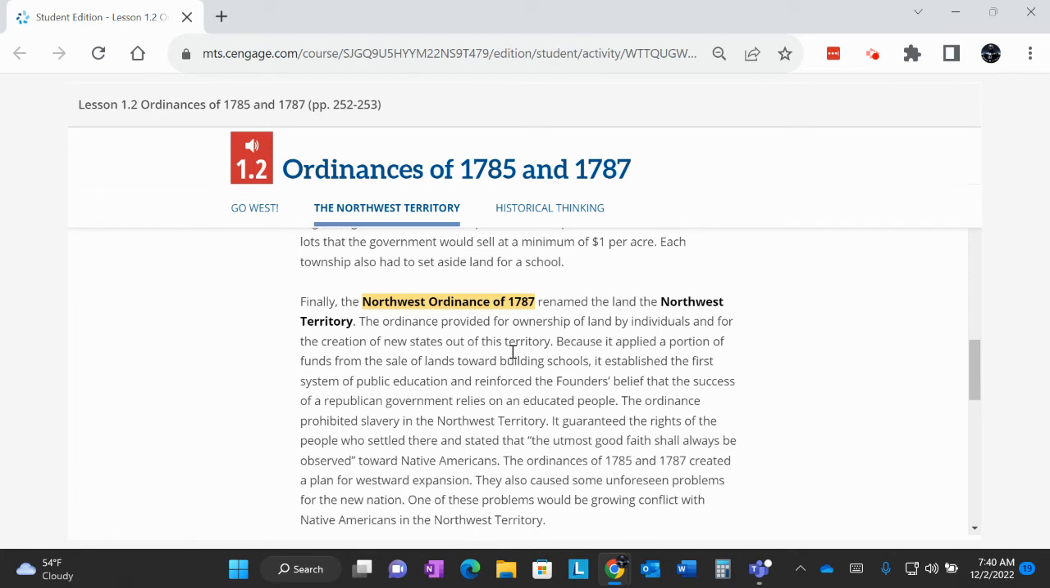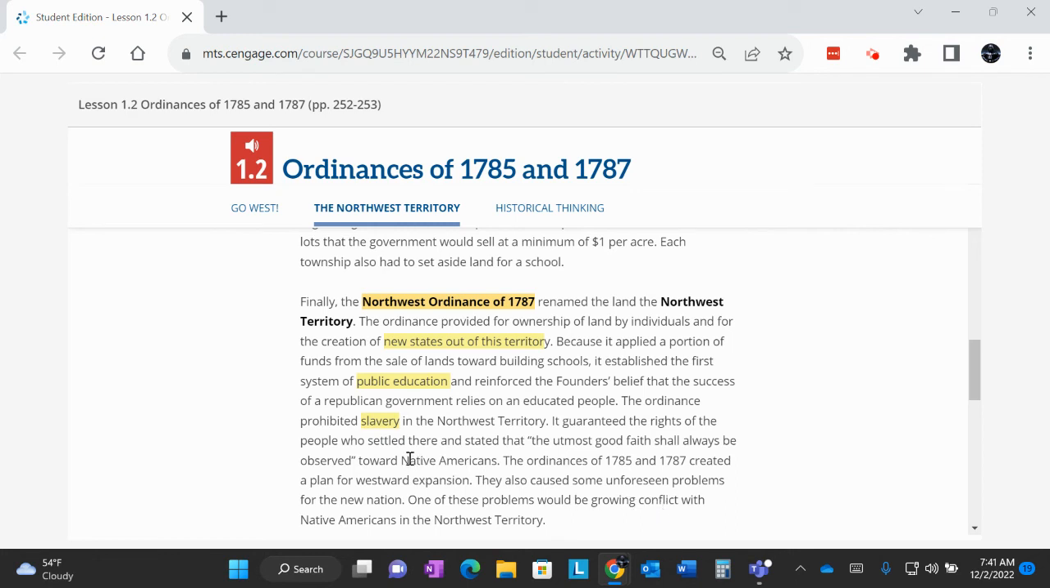And then there are five things here for 1787. Things like the issue of slavery. Was it allowed or was it not allowed? The first system of public education. How did they do that? Again, new states were carved out of this territory. How did they do that? So that's at least three of them. You can find the other two in there.